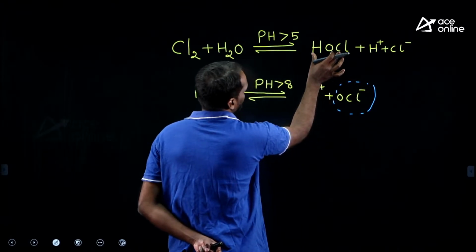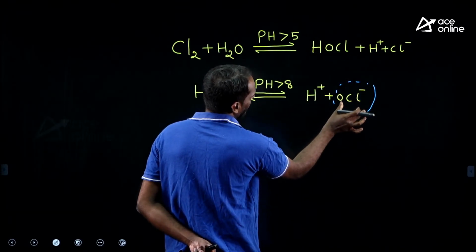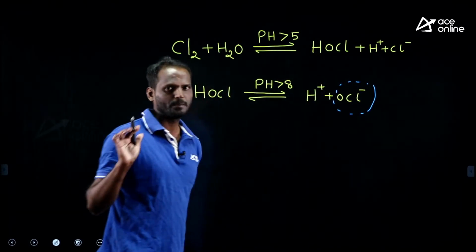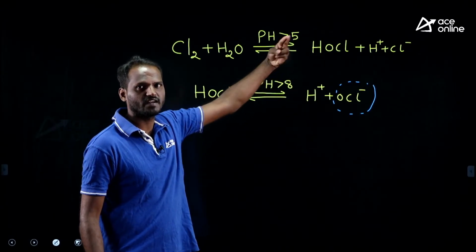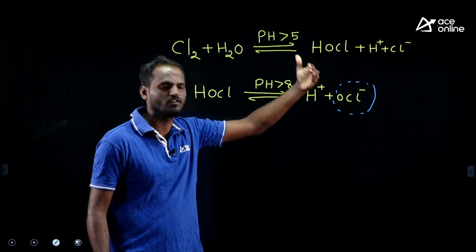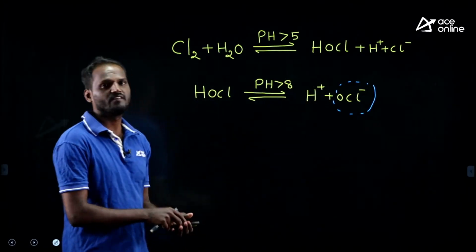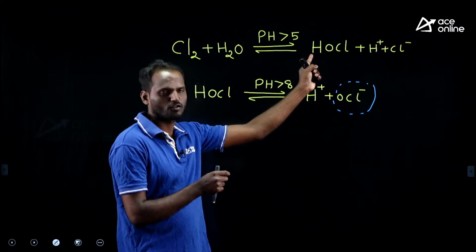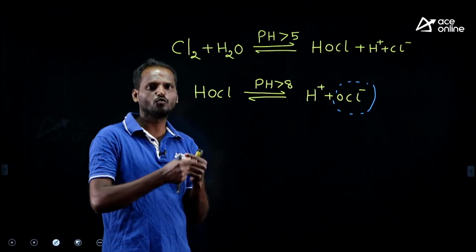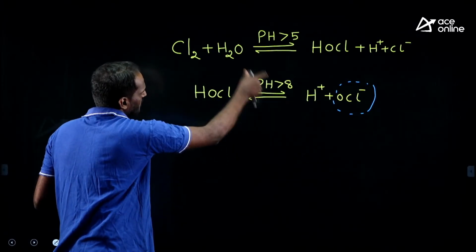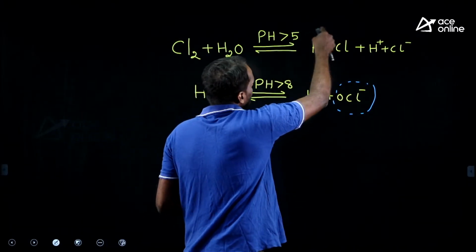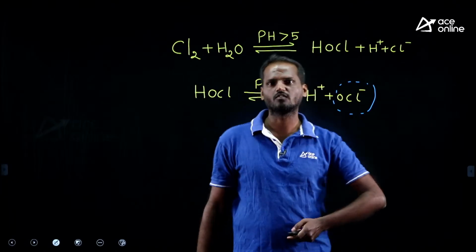The hypochlorous acid dissociates and forms its own ion, but hypochlorous acid has 80 times more disinfecting power than its ion. Therefore, we need more hypochlorous acid in our water, so it does our job more effectively. That is why we control the pH. We need this hypochlorous acid in the water, right.